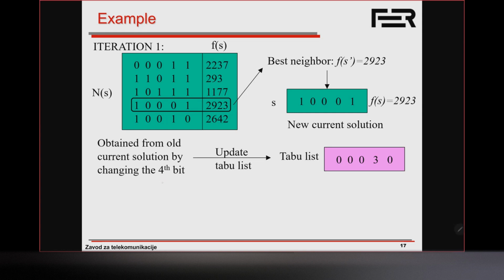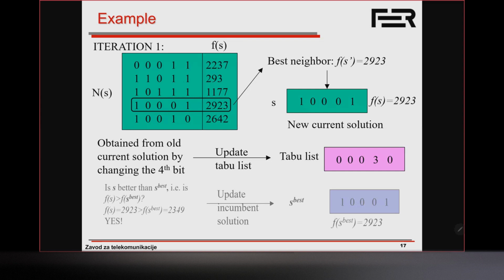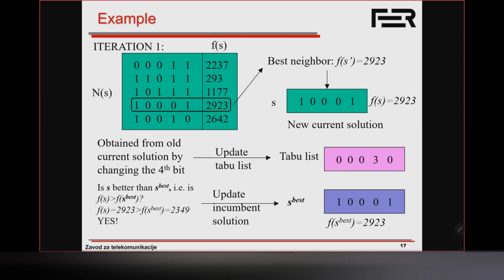So how are we going to now update our taboo list? We indicate that now flipping the 4th bit is going to be taboo or forbidden for the next 3 iterations. So we write that like we have here. Our taboo list is going to be 0, 0, 0, 3, 0, meaning that for the next 3 iterations, flipping the 4th bit is going to be forbidden. Okay, we check whether this solution is better than the one we already have. Yes, it is.